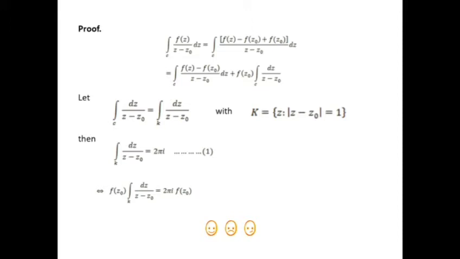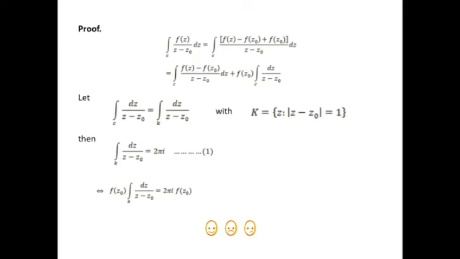Let the integral of dz over z minus z0 be the integral of k dz over z minus z0, with absolute value of z minus z0 equal to 1, so R is equal to 1.